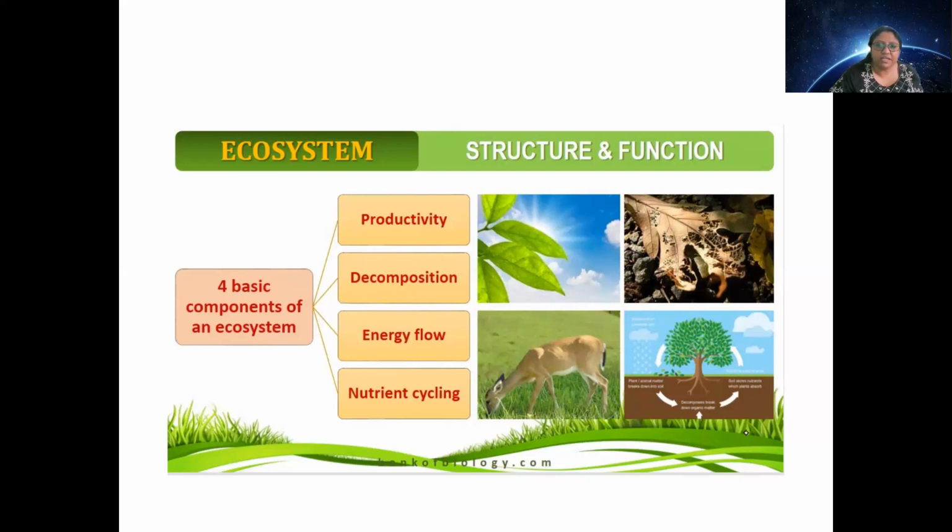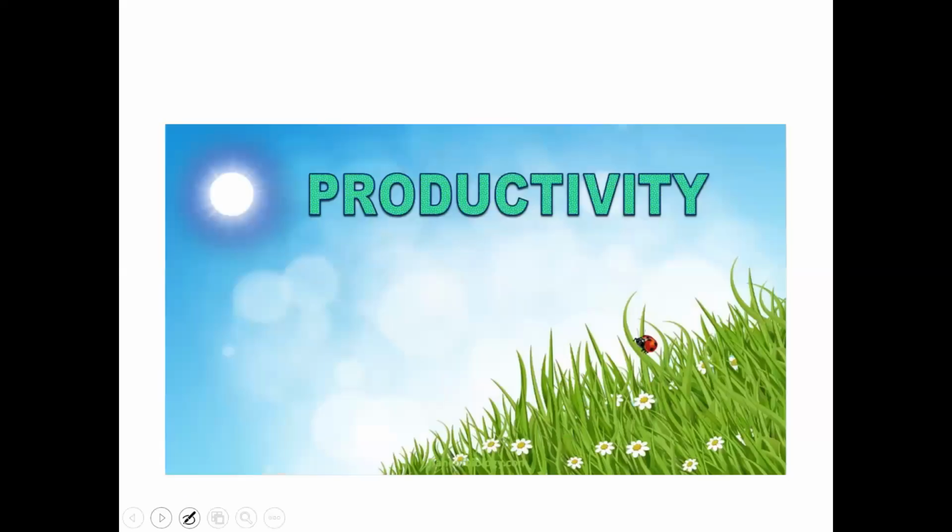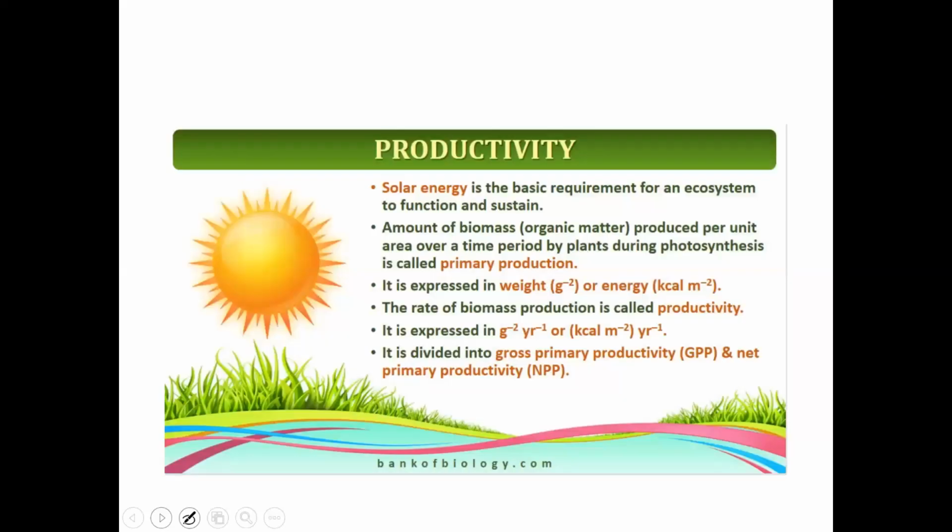But when I want to study it systematically, there should be some common parameters to study and know about it. So we are going to talk about these parameters called productivity, decomposition, energy flow, and nutrient cycling. So first we will talk about productivity. So what is this productivity?